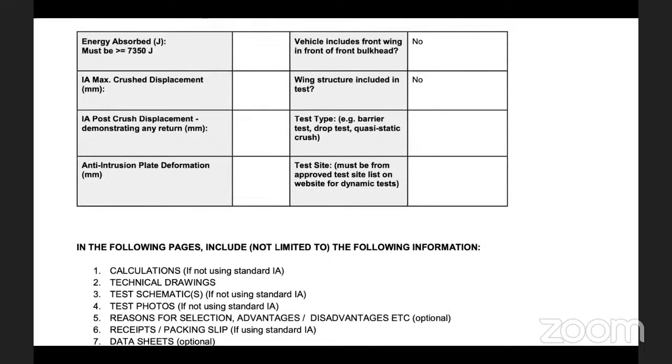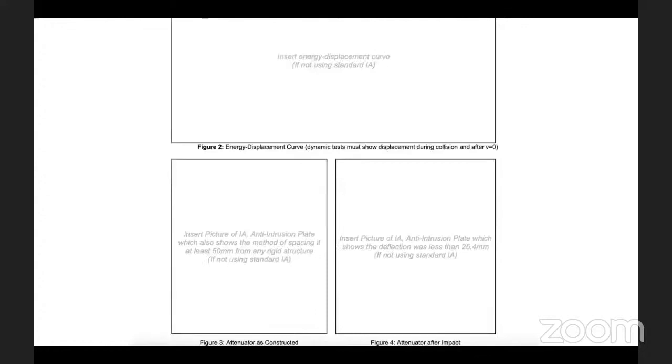So for them, this is an important slide where you need to mention this tab, total, the arrangement of the table, where you need to place the data and what has to be there in your document. Apart from what I have explained, calculation has to be there, technical drawing already explained, then the test photos, and the advantage disadvantage is usual going forward. And this is where it's most important for you guys, where we need to have the energy displacement curve, and there is a specific place given.